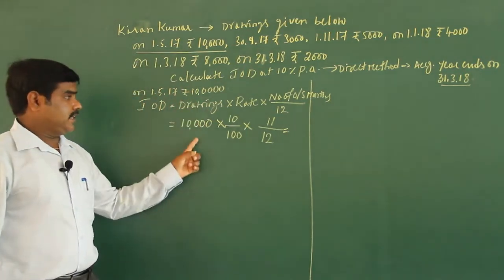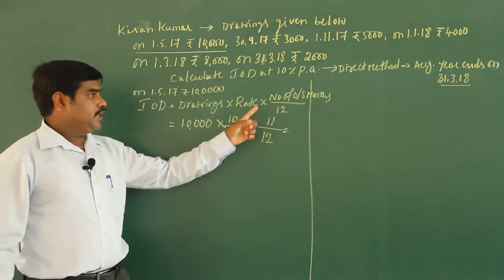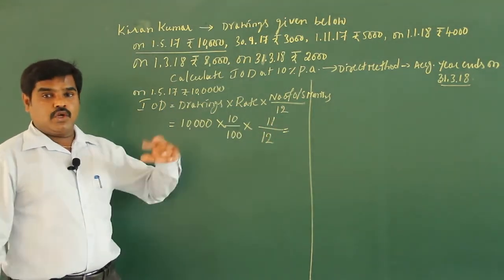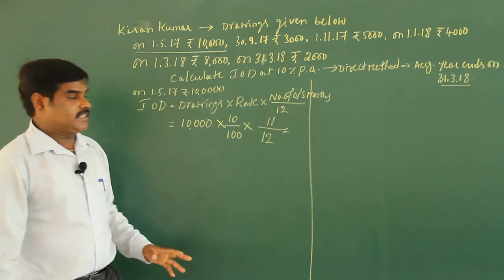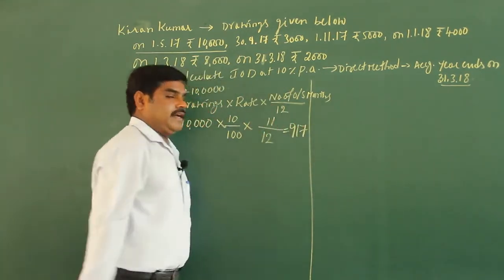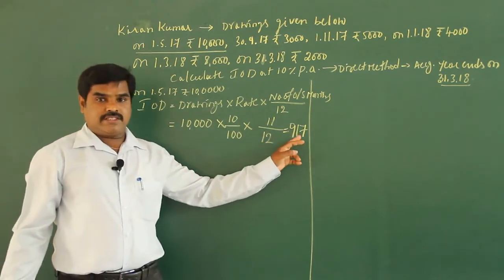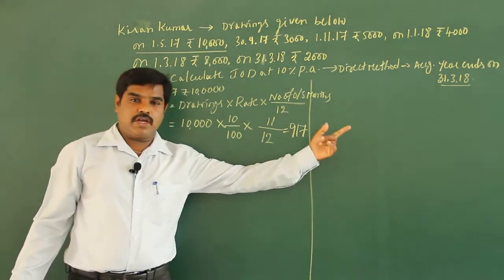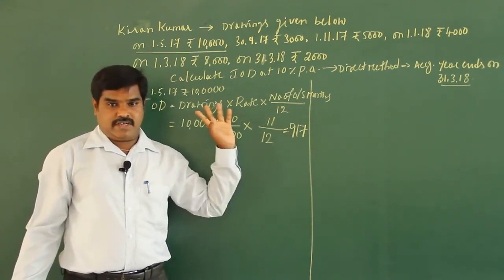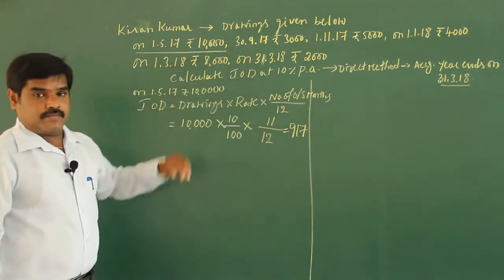So drawings 10,000, rate 10% into number of outstanding months 11 divided by 12. If you calculate, you are going to get 916.66. 916.66666 you are getting in your calculator. So round off 917. Okay, go to the next one.